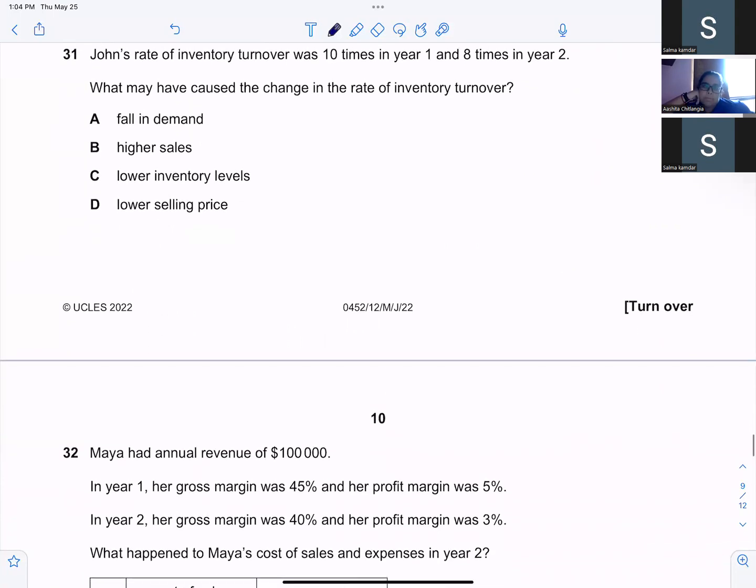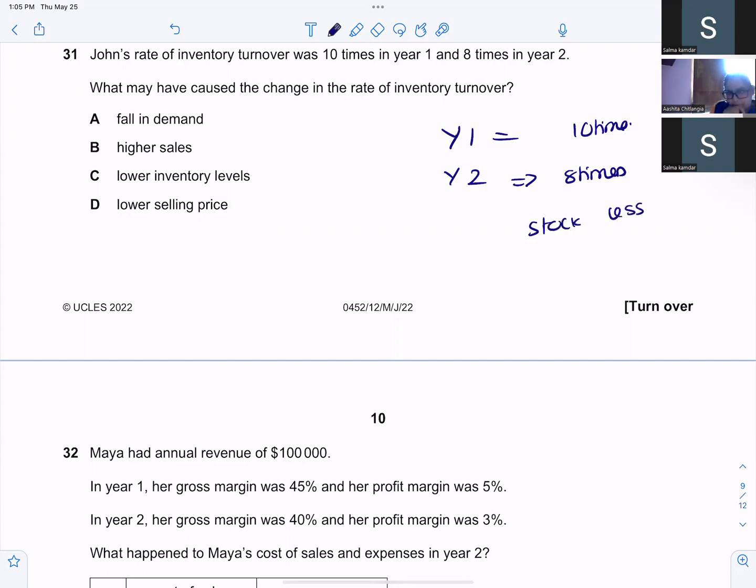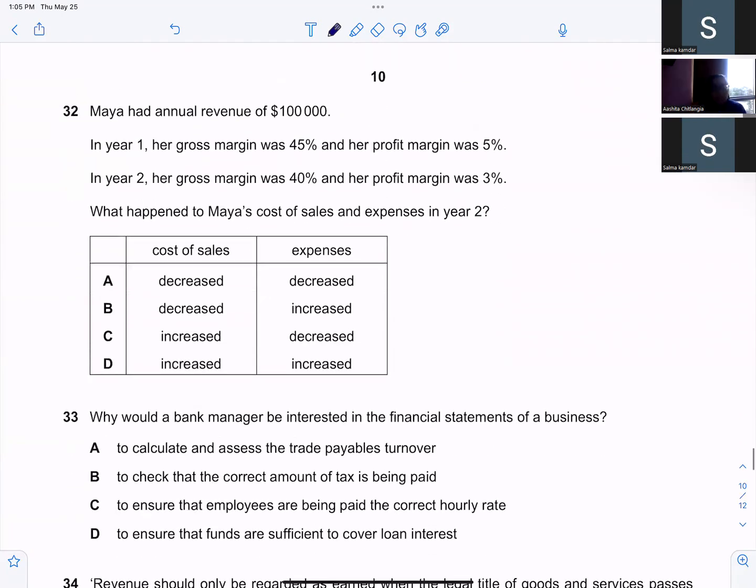Next. John's rate of inventory turnover was 10 times in year 1 and 8 times in year 2, which may have caused the following change. That means that inventory turnover ratio is reducing. Fall in demand, taking less time to convert to sale. So it would be because of the fall in demand. Come on, 32.